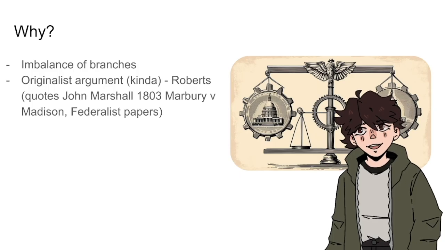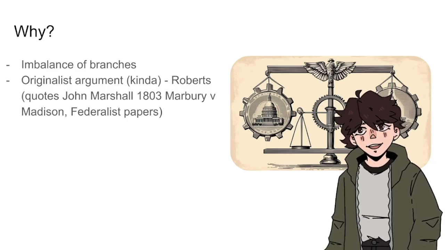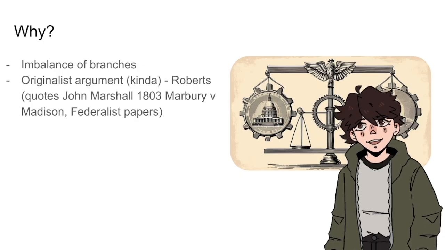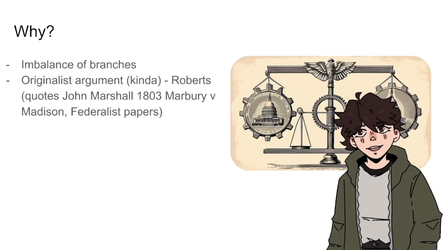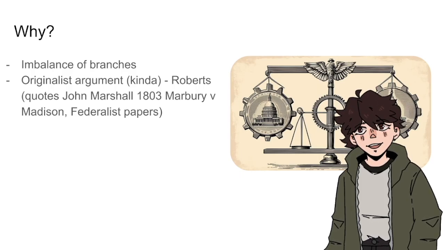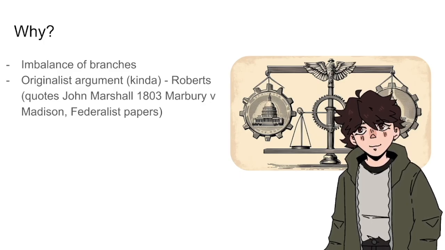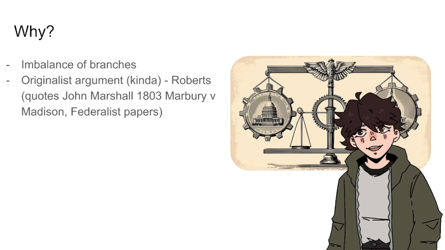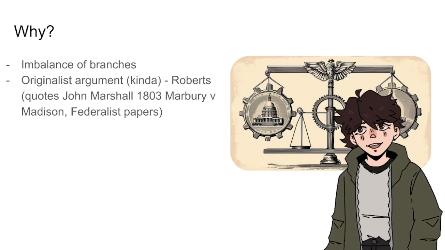Alright, so now for why. What was the argument that overturned chevron deference? Well, funnily enough, just as the Republican Party advocated for chevron deference, 40 years later, the Republican-dominated Supreme Court overturned it. The main reason against chevron deference was that it imbalanced the branches of government. The argument was that Chevron was making agencies, which are part of the executive branch, either make laws, which is the role of the legislative branch, or interpret laws, which is the role of the judicial branch, and that either way that was imbalancing the system and giving the executive branch too much power.